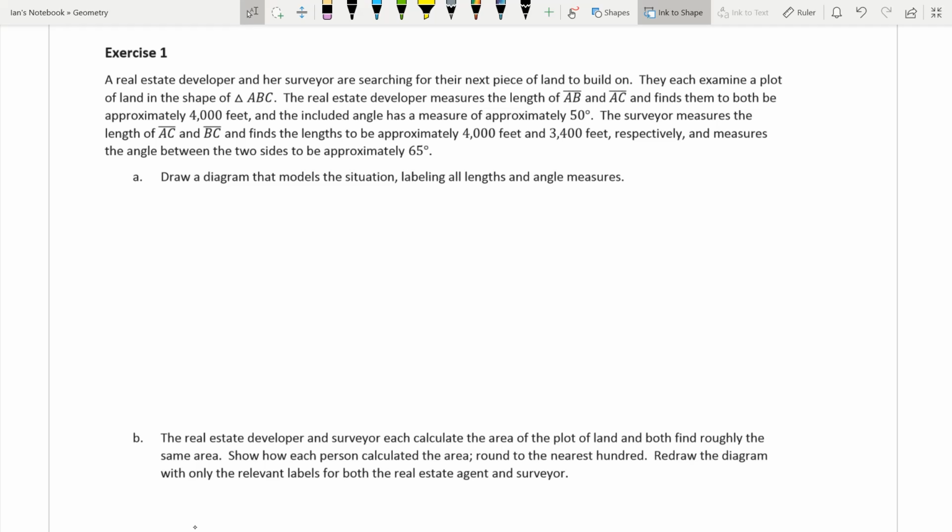So we're going to draw a diagram, and I hope you guys remember this. This was one of the last lessons that we did in class. And it's not an isosceles. There we go, close to isosceles. So we're going to call this A, B, C. So AB and AC are both 4,000 feet. And then BC is 3,400 feet.